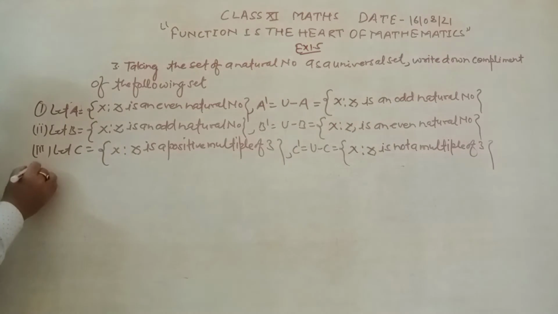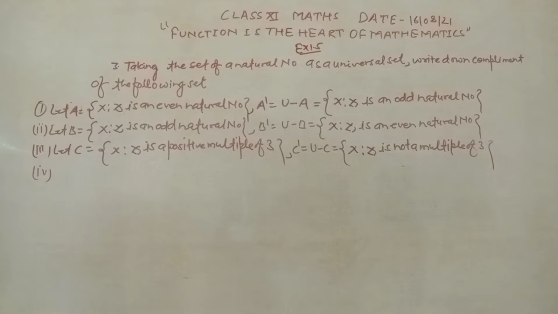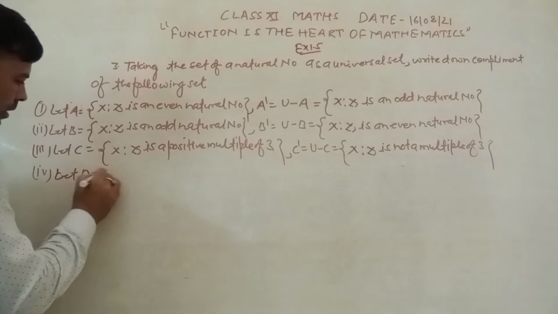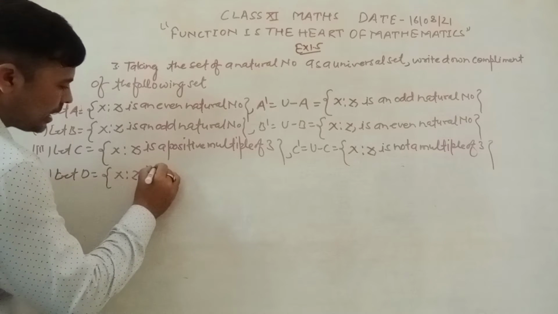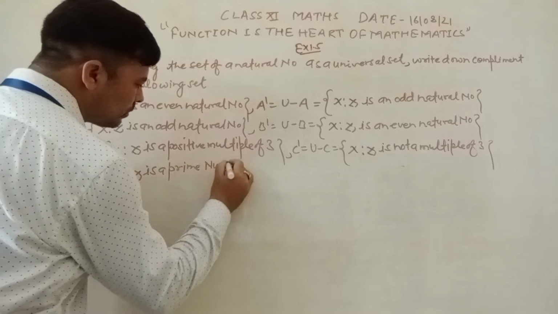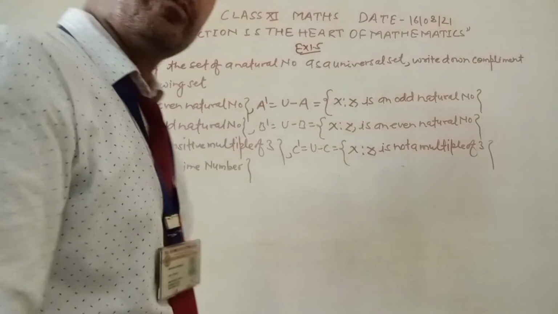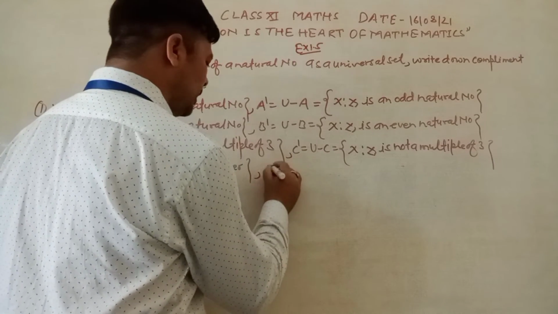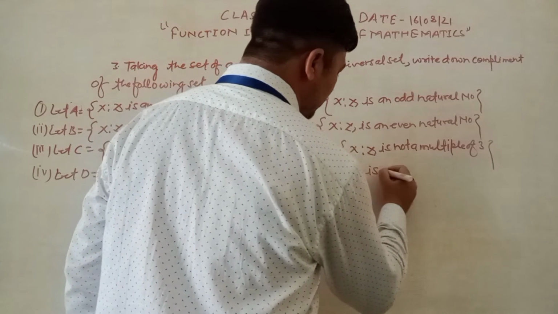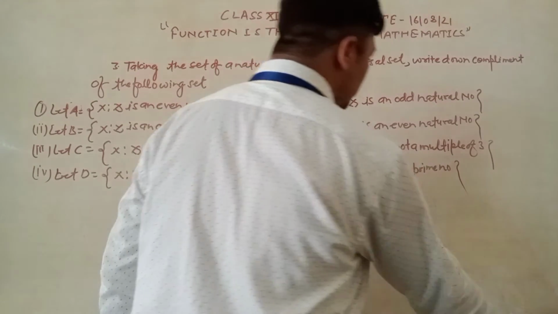Now we move to the fourth part, and the fourth part of the question is given here. It is given that x is such that x is a prime number. So the complement of this set is x such that x is not a prime number. This is the complement of the set.